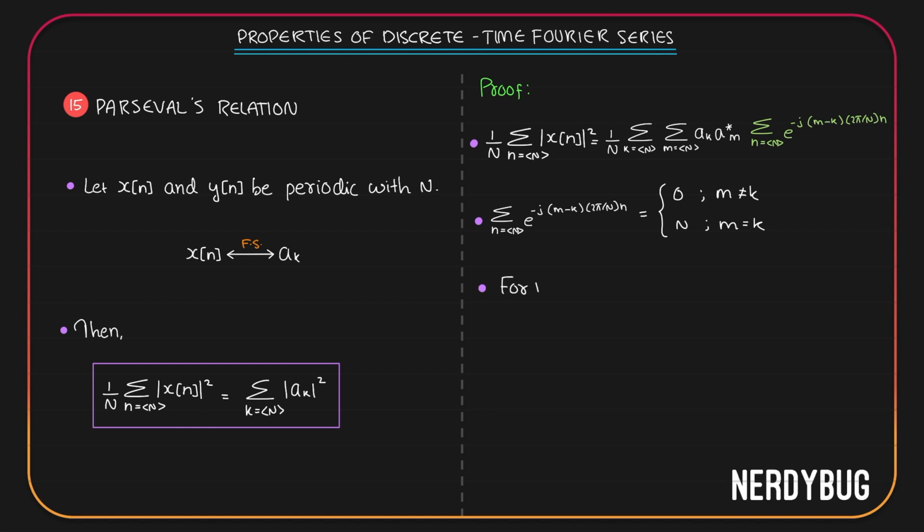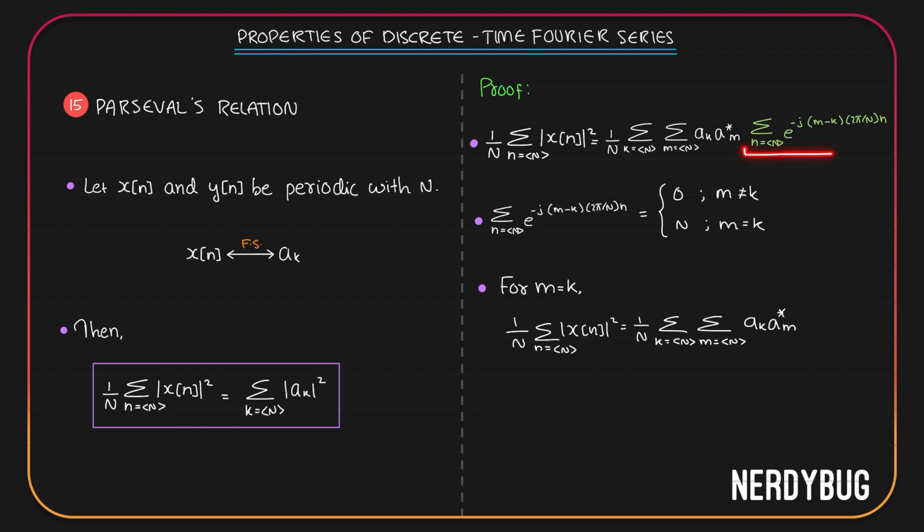So for m equal to k, we get 1 by N summation where n takes any N consecutive values of magnitude of x of n squared will be equal to 1 by N summation where k takes any N consecutive integer values, summation where m takes any N consecutive integer values, a conjugate of m.